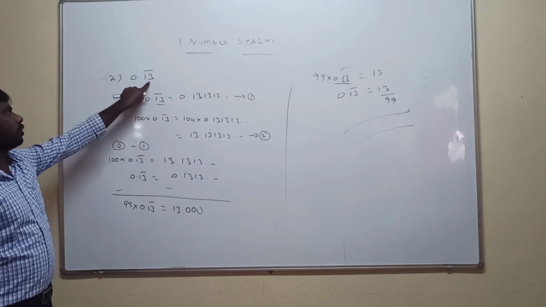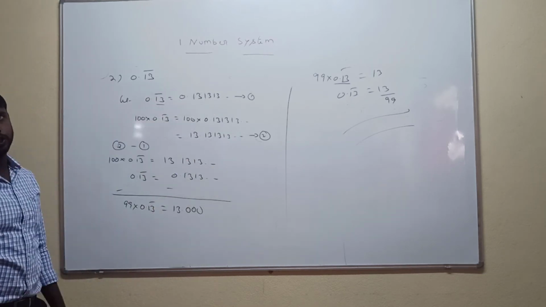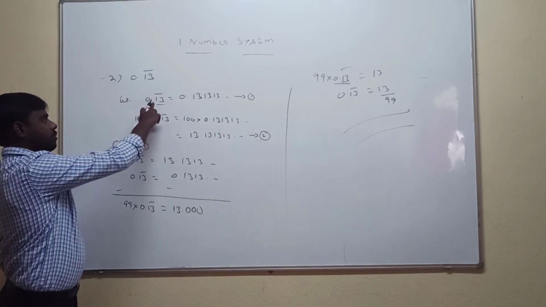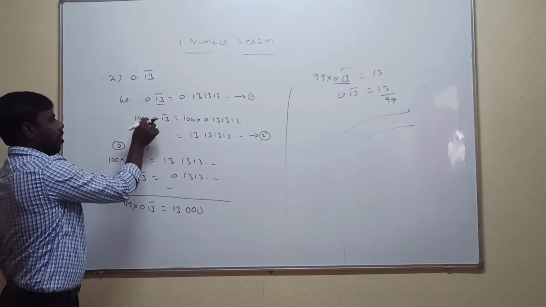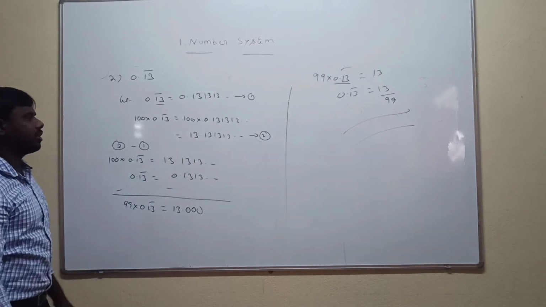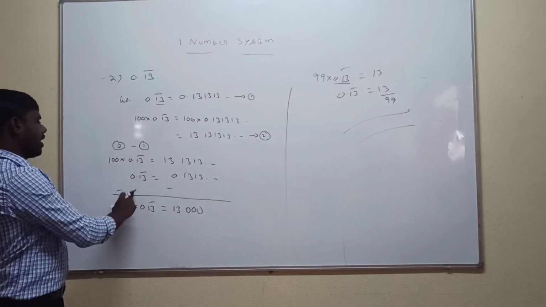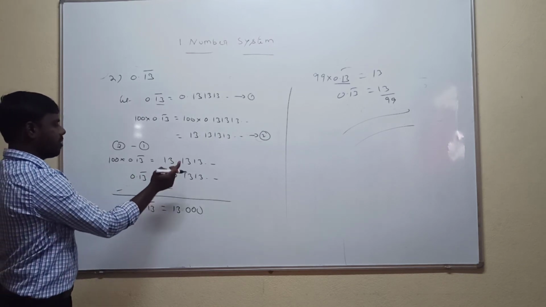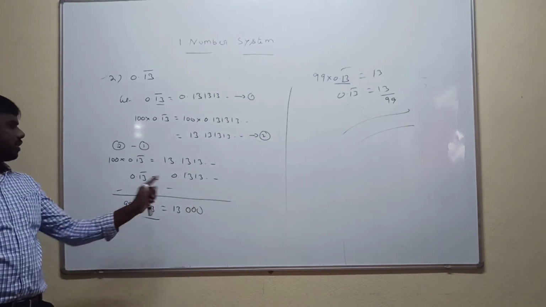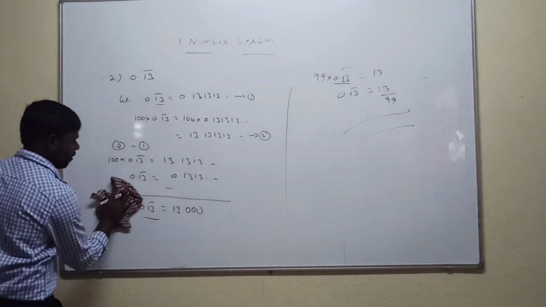How do we convert a non-terminating decimal number to a rational number? 0.13 bar is a non-terminating and also repeating decimal. So 13 bar means 13 is repeated many times: 0.131313 and so on. There are two digits after the decimal point, so multiply with 100. 100 into 0.131313 is nothing but 13.131313. Subtract equation 2 minus 1. 100 minus 1 is 99, and 13 minus 0 is 13. Everything else will be 0. To calculate 0.13 bar, 99 is in the denominator. Did everyone understand? The last question in this method.